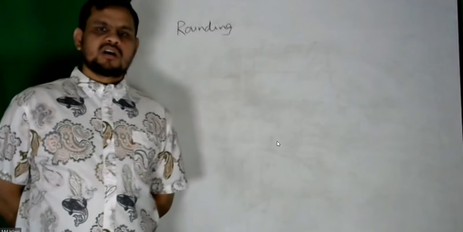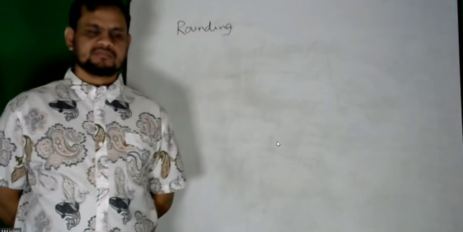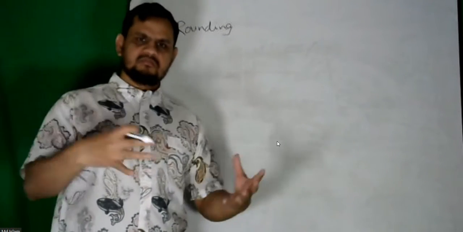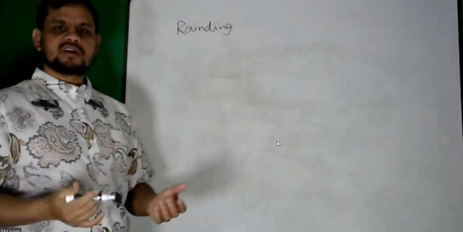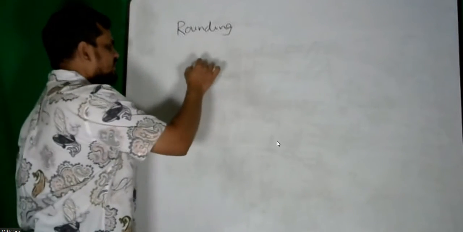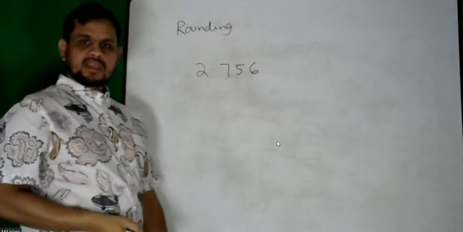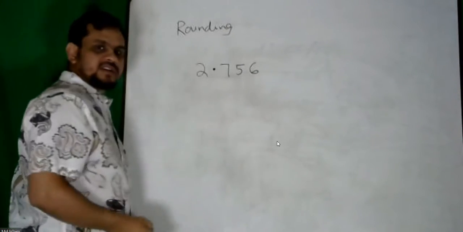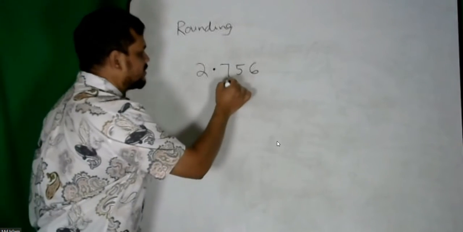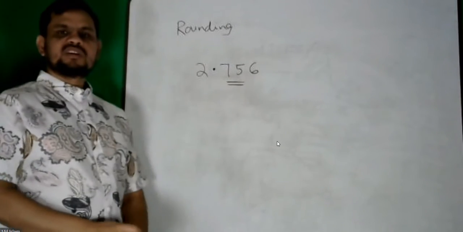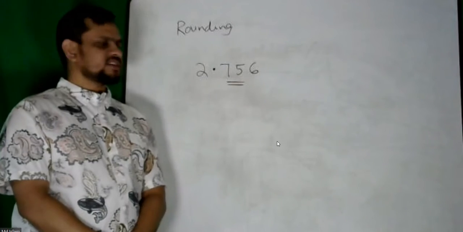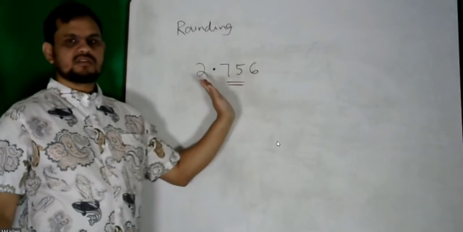Let us start with the rounding rules. What are the rounding rules? Say there is a number 2.756. I need to round it to 2 decimal places. That means I need to take the 6 off.